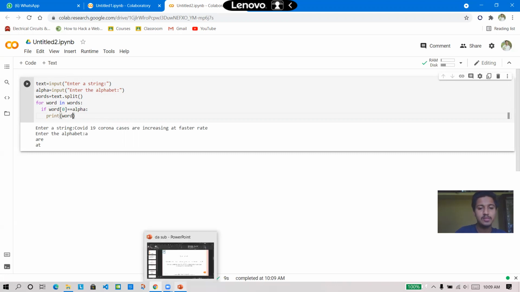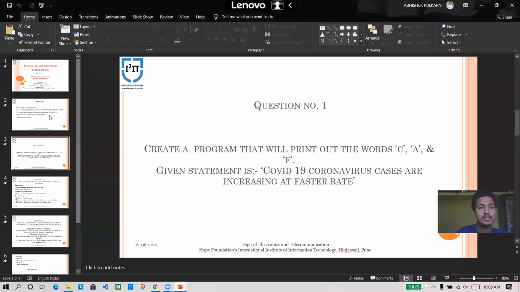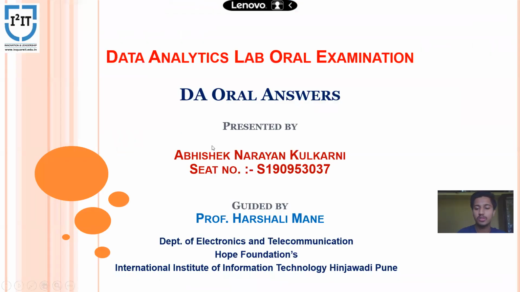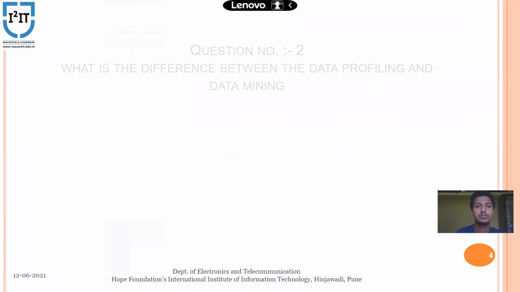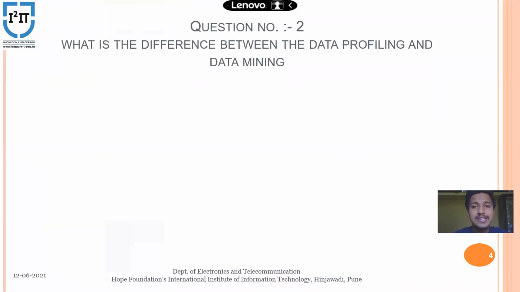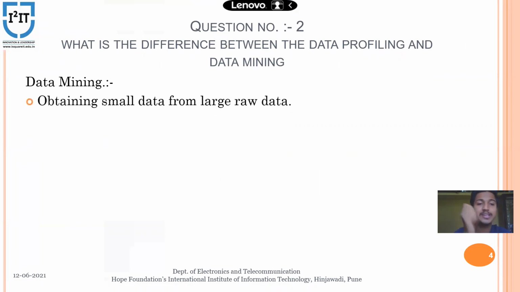Now let's again move to my PPT and then move forward to the second question. My second question was to tell the difference between data profiling and data mining. I will go point wise. So what is data mining? Data mining is nothing but obtaining small useful data from a large amount of raw data that is not useful.